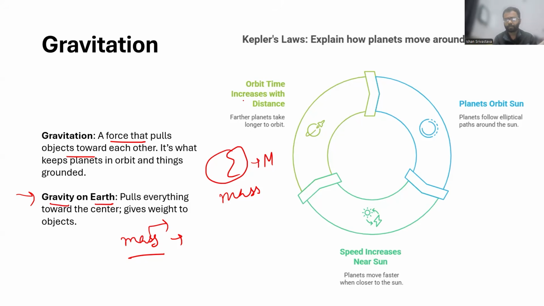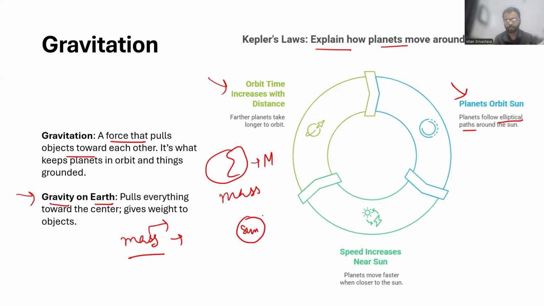All right. Now let's move to Kepler's laws, right? So Kepler's laws explain how planets move around the sun, right? So there are three laws that are there, right? First is about the shape of the paths, right? So the planets orbit the sun in an elliptical path. It's not a circular path, right?